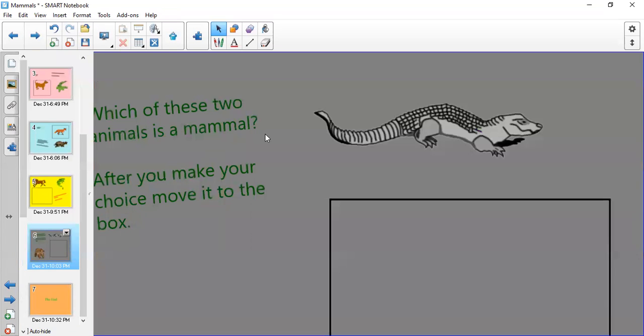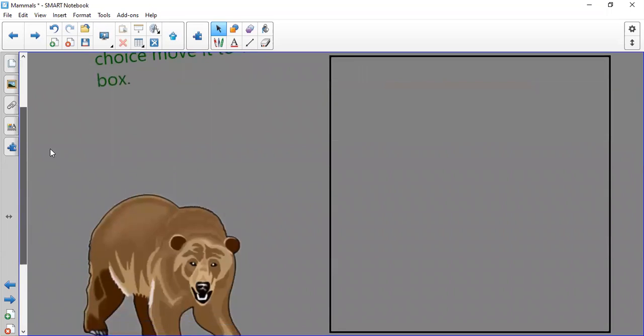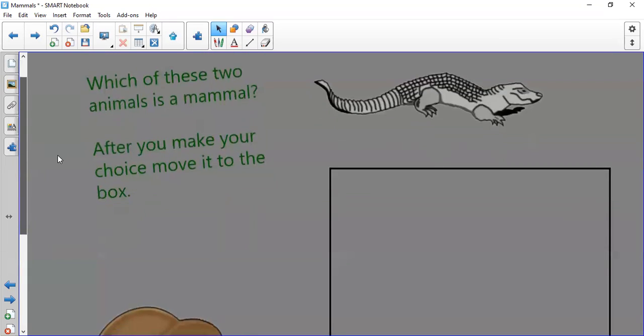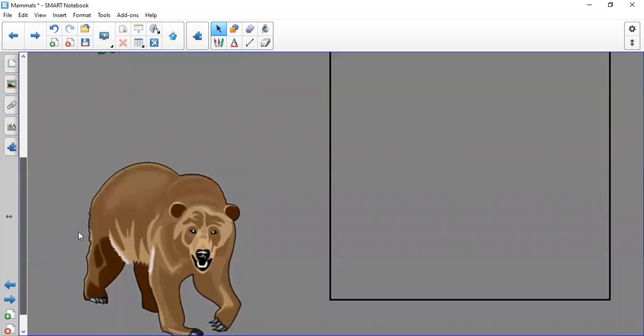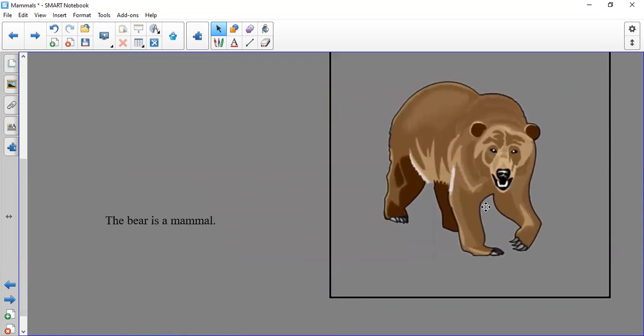The last one, which one of these animals is a mammal? The lizard or the bear? The bear is a mammal. Okay, grade 1. These two activities were done to differentiate between mammals and reptiles. I think now you can differentiate between reptiles and mammals.